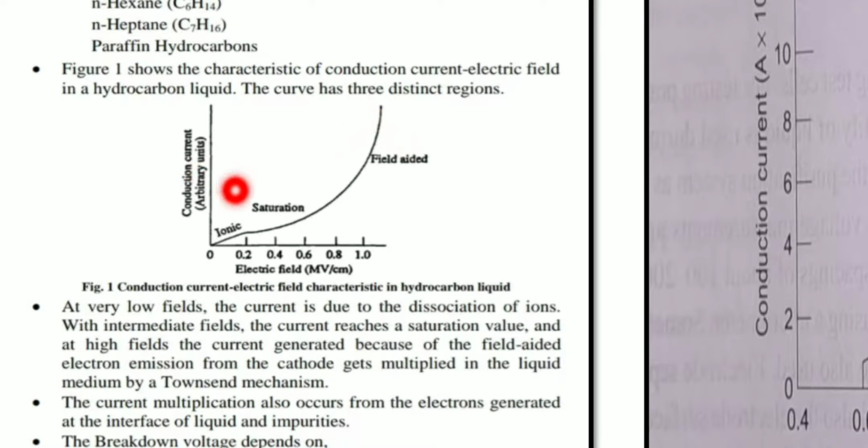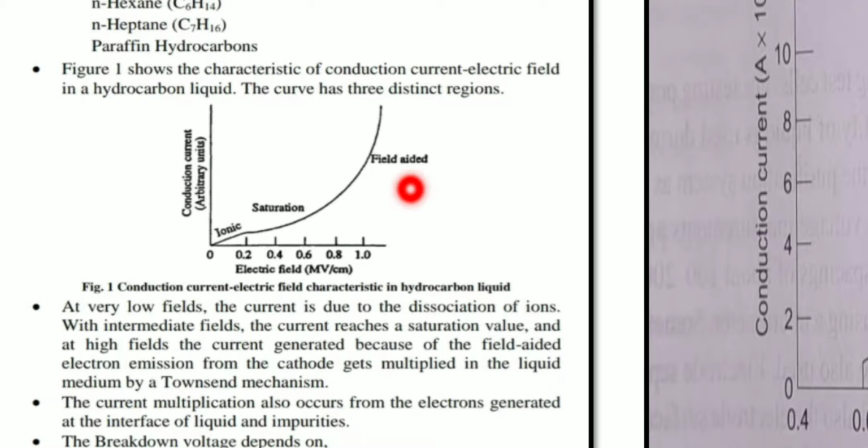The amount of conduction current is generated because of the process called the field aided process. What is this field aided process? It is field aided electron emission from the cathode. Keep it in mind: how are the electrons emitted on the cathode? As we already studied, due to the secondary ionization process, electrons are emitted from the cathode, due to the impact of positive ions, photons, or metastable or neutral atoms.